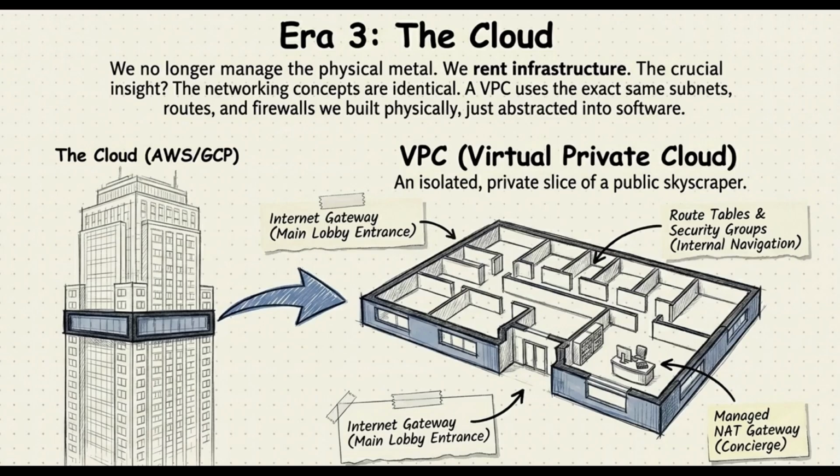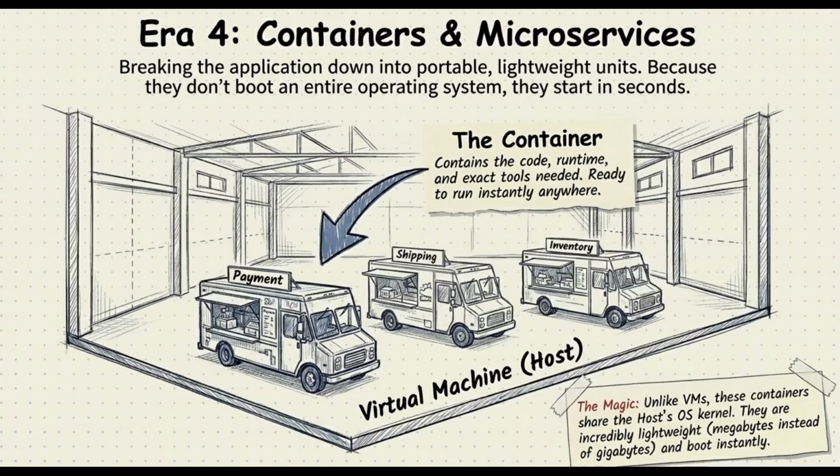But, and this is the absolutely crucial takeaway here, the fundamental networking concepts do not change one bit. We are still creating subnets, we are still using route tables to direct traffic, and we are still using managed NAT gateways and firewalls, though now they might be called security groups. The tools are virtualized, sure, but the exact same networking logic applies. Moving right along to section 4, portable container workshops.